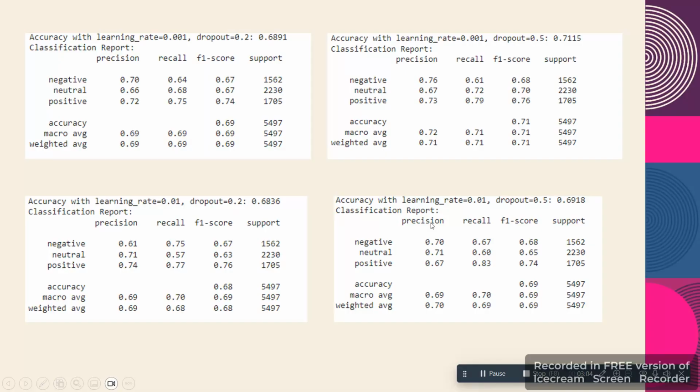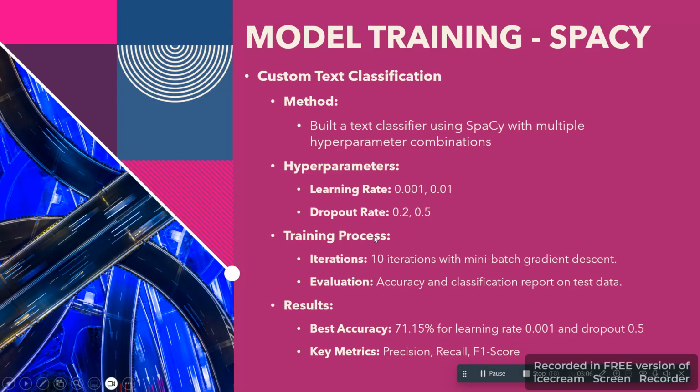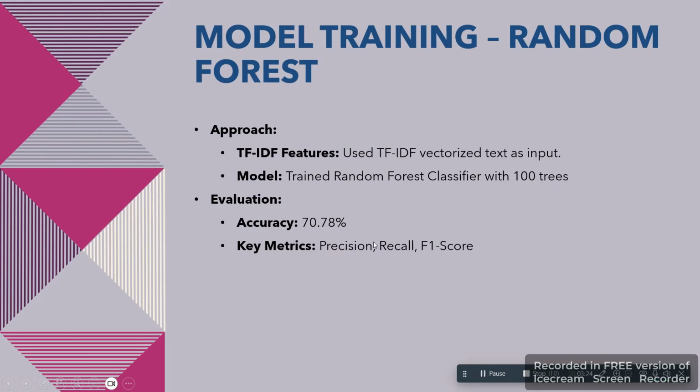Going back to the previous slide, if we talk about the results, the best accuracy, as I mentioned before, was 71.15 with 0.001 learning rate and 0.5 dropout rate, and I used precision, recall, and F1 score like I discussed before.